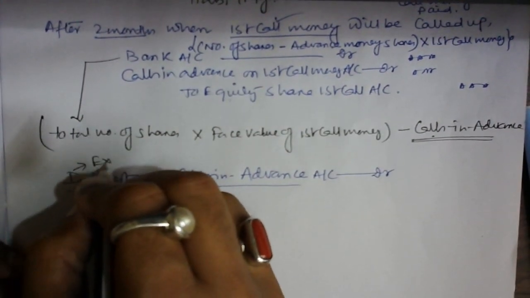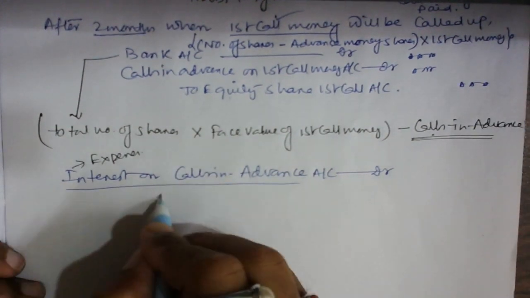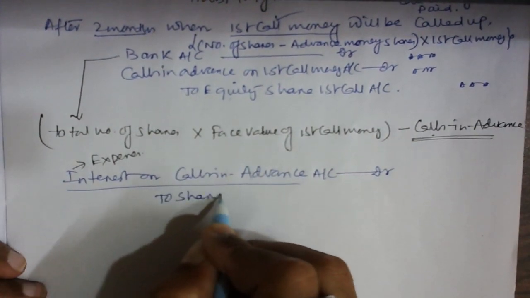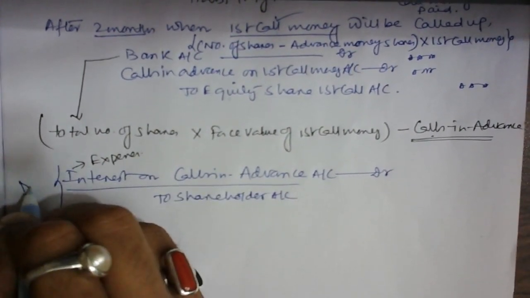I have to pay, na guys. And, guys, what do we need to debit? See, I am making a breakup entry to shareholders. It's a due entry, guys. Interest due entry.